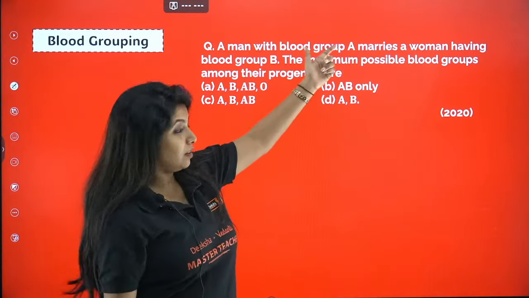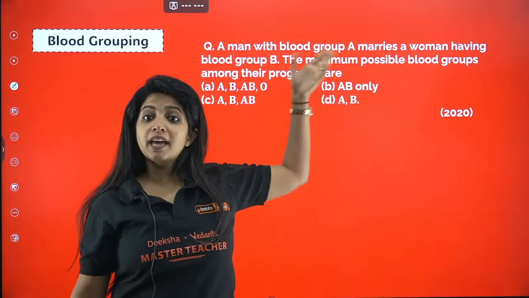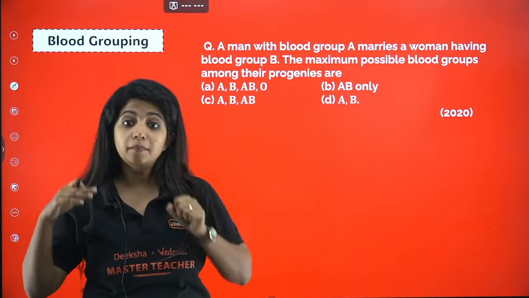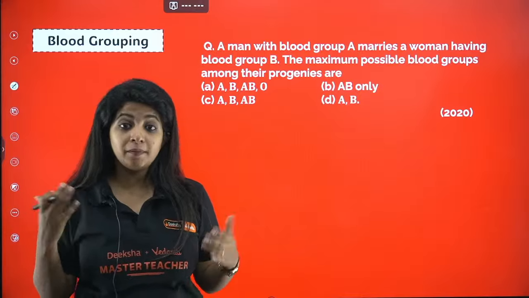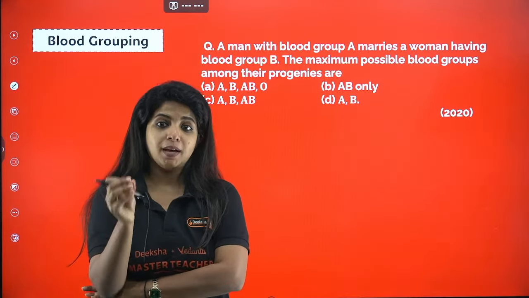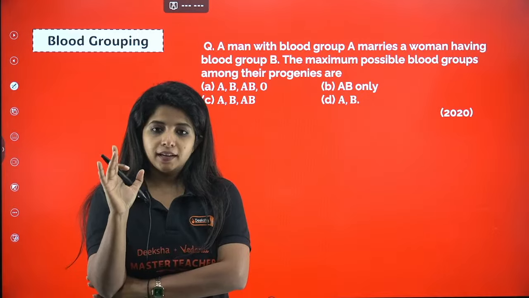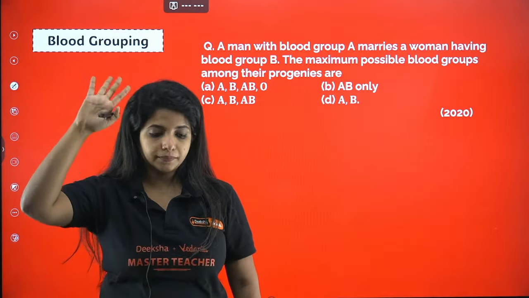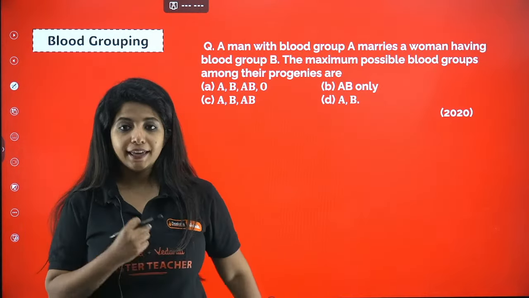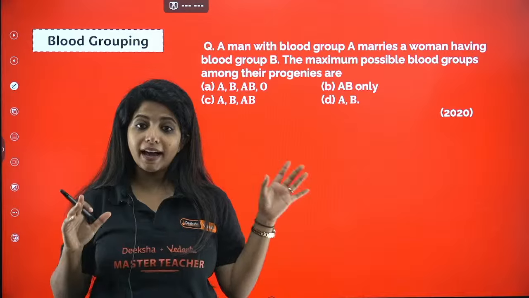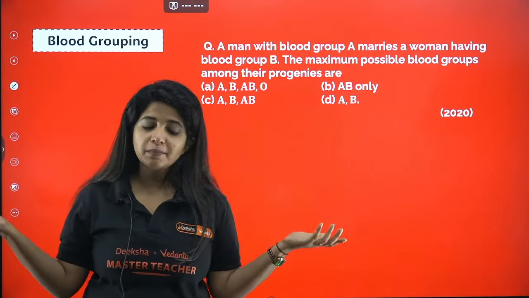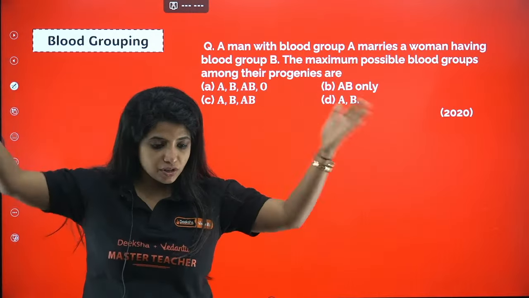Again, a man with blood group A marries a woman having blood group B. The maximum possible blood groups among the progenies are. They didn't mention heterozygous or homozygous. You have been asked about the maximum blood groups possible. What will be your answer? Think and answer. If I take it to be just normal I A and I B, I won't find the maximal blood groups, right? I have to think extreme.